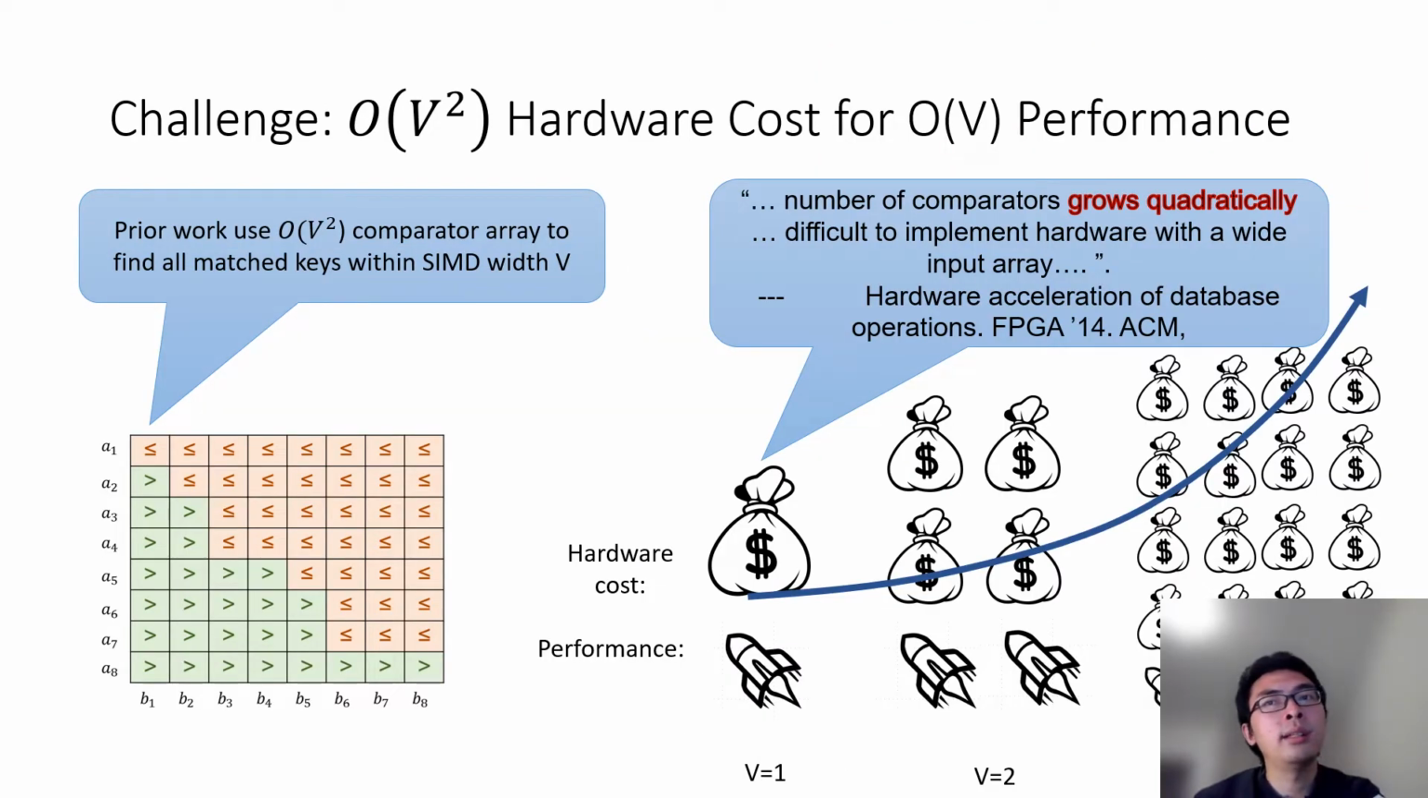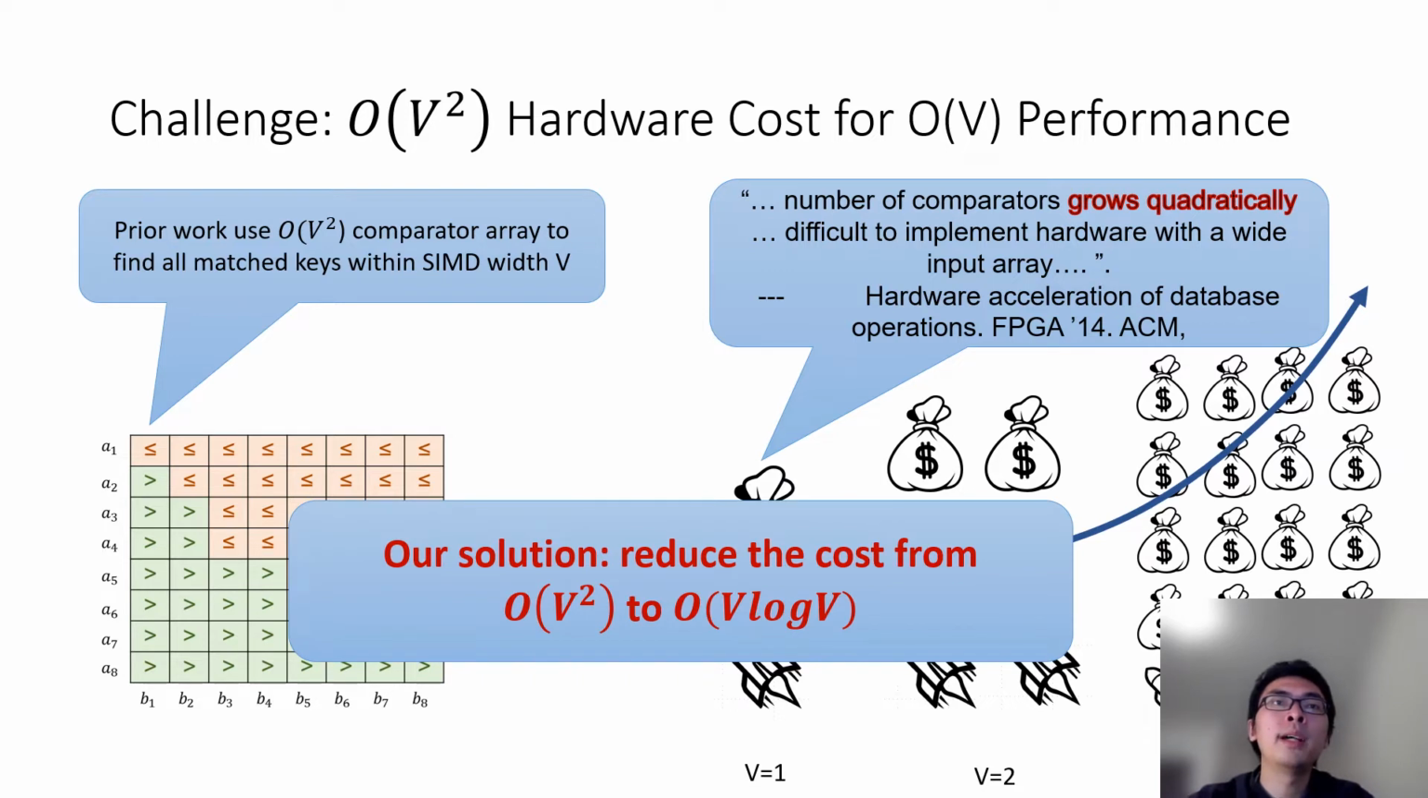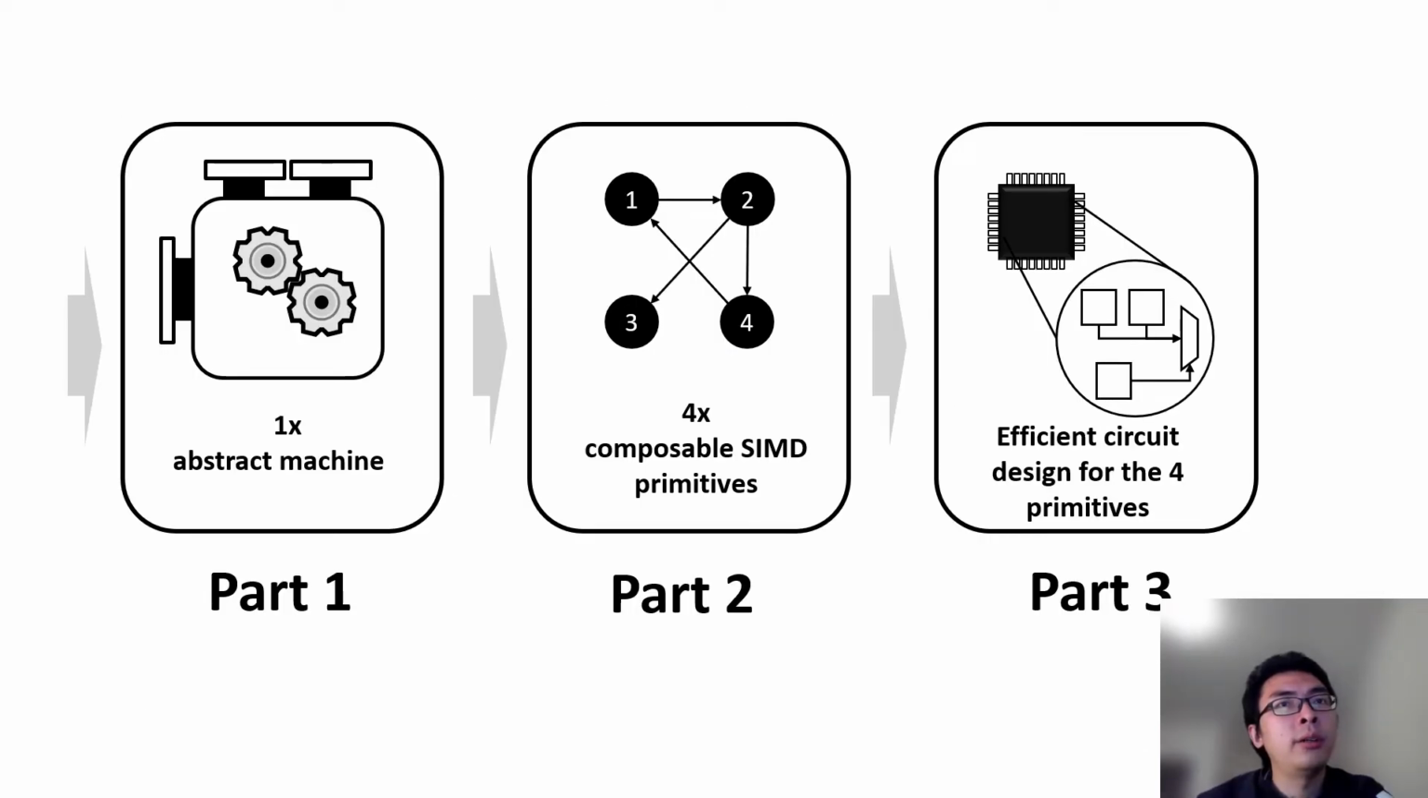Another challenge is that, as in prior work, we need to implement a square comparator array, whose hardware cost grows quadratically with the SIMD width, while the performance we get grows only linearly. We solve this problem by providing a circuit design that reduces the cost from V square to V log V. Now, let's get into the detail of our design. The first part is an abstract machine serving as the uniform representation of MSO. The second part is the 4 SIMD primitive, and the third part is the circuit design.